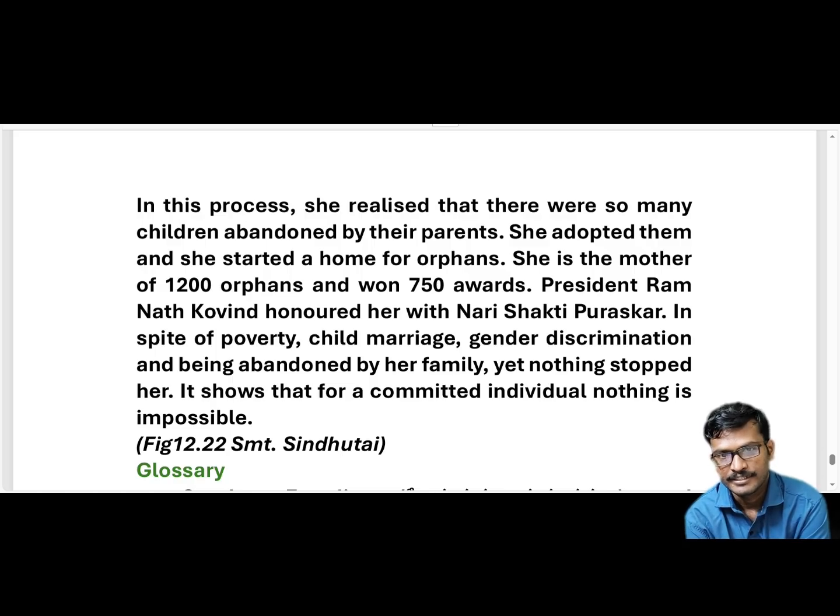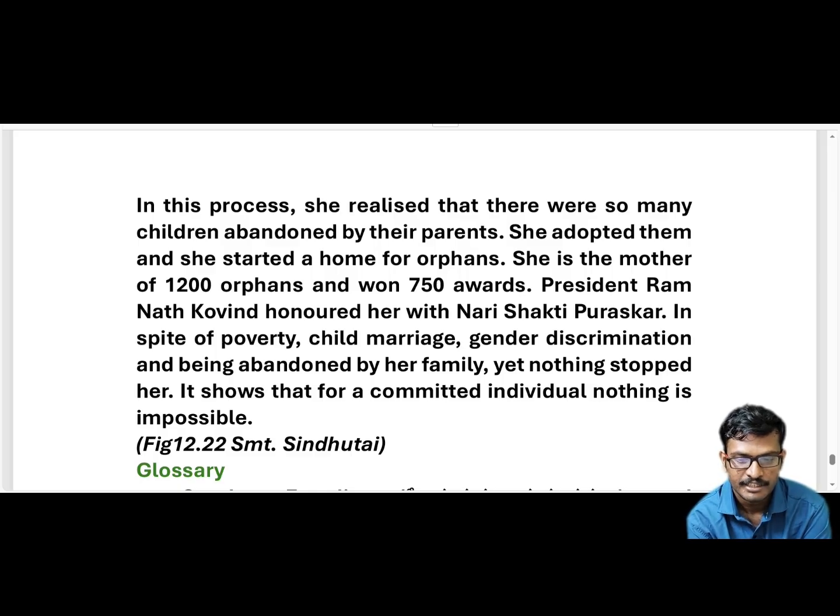Here she has faced so many troubles, no? In spite of having troubles, she adopted 1200 orphan people and she got 750 awards. President Ramnath Kovind honored her with the Nari Shakti Puraskar Award.